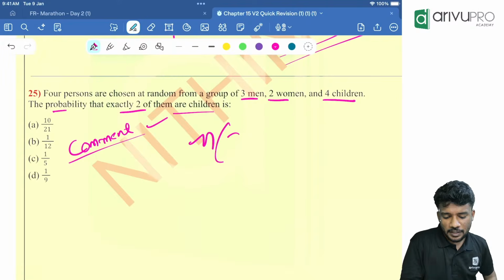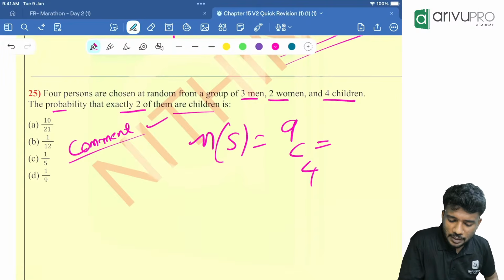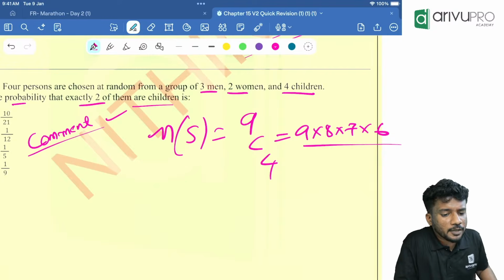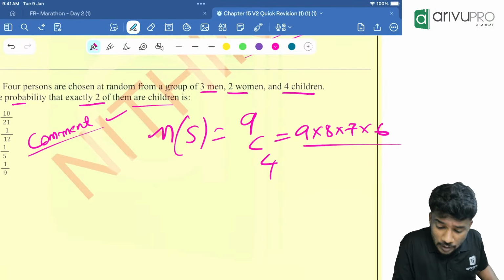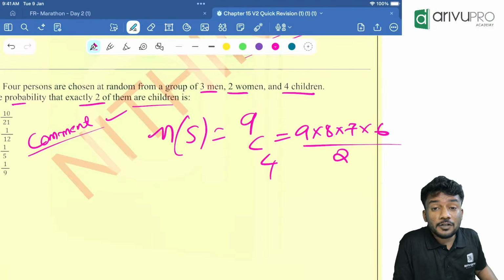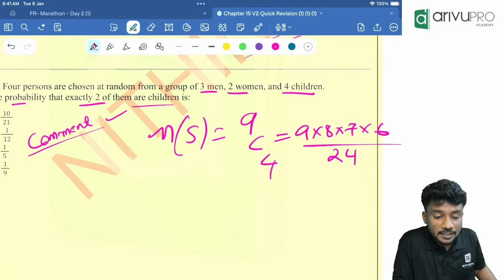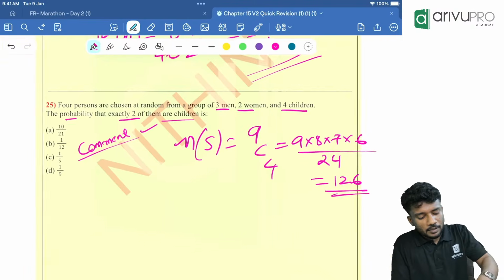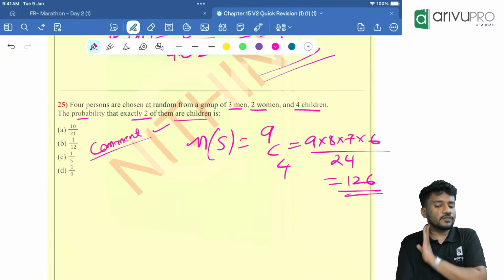I am just giving that spoiler. N of S is 9C4, which is equal to 9 into 8 into 7 into 6 divided by 4 factorial, which is 24. Cancel everything, which is equal to 126. Okay, 126 is the N of S value.